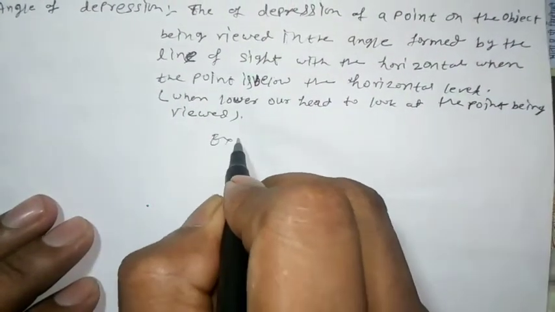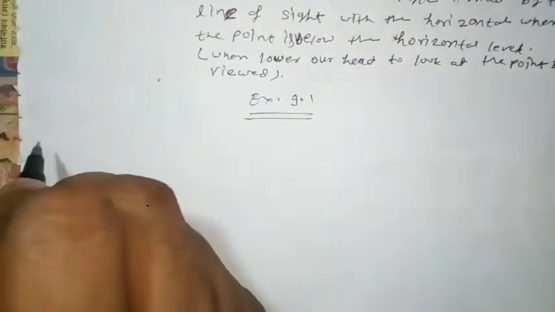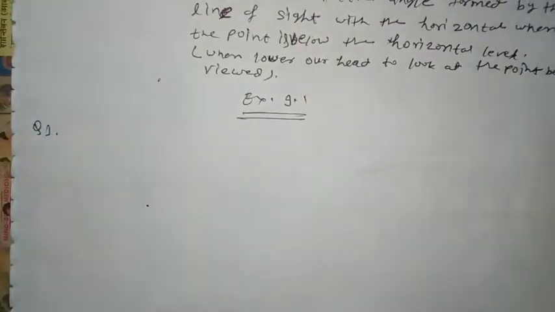Okay, now exercise 9.1, question number 1.